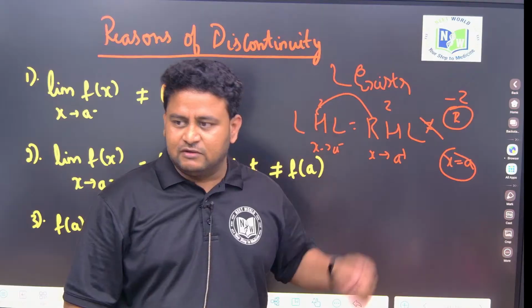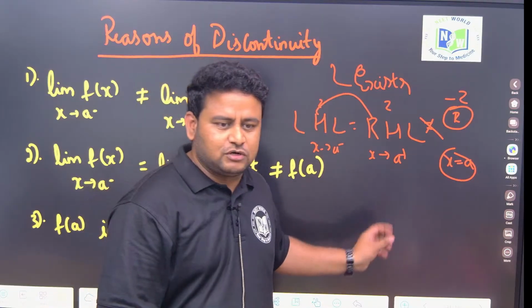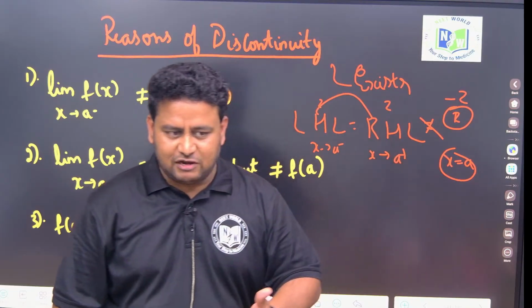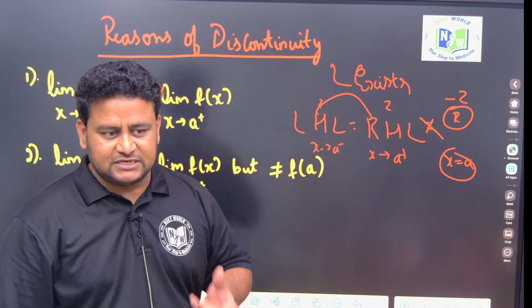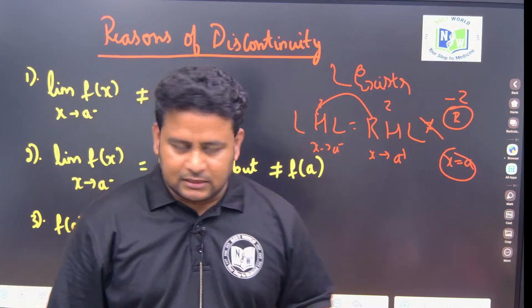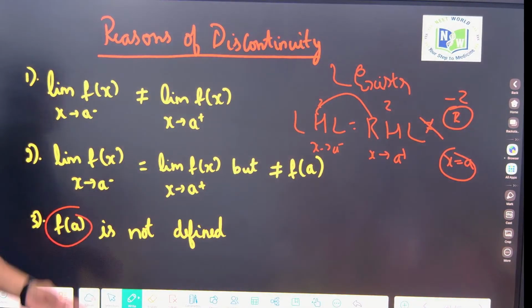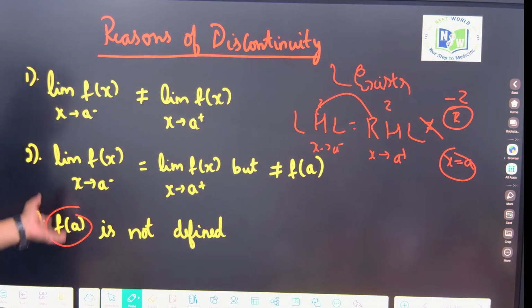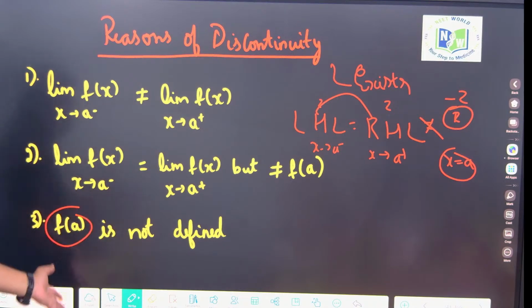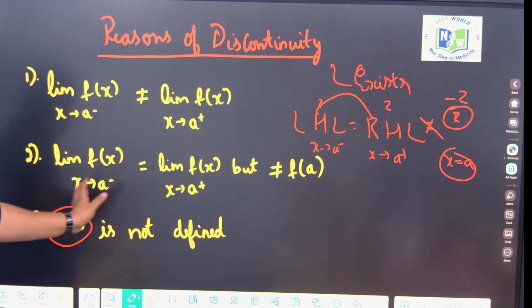All these things we learned while studying about limits. But if this is equal to the functional value, that is, if you put x equal to a, then we say that it is a continuous function. Clear? Now if f of a is not defined, that is, the function given is not defined, we cannot say it is a continuous function. How? You will understand this when we solve a question. What do we mean by not defined? You will understand when we solve certain examples. Clear?